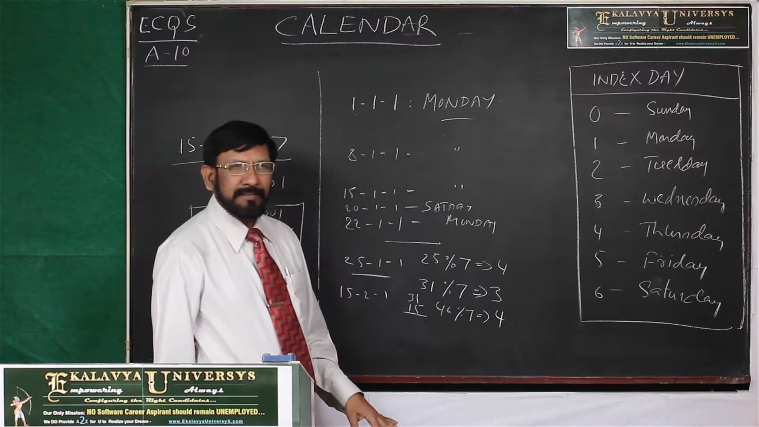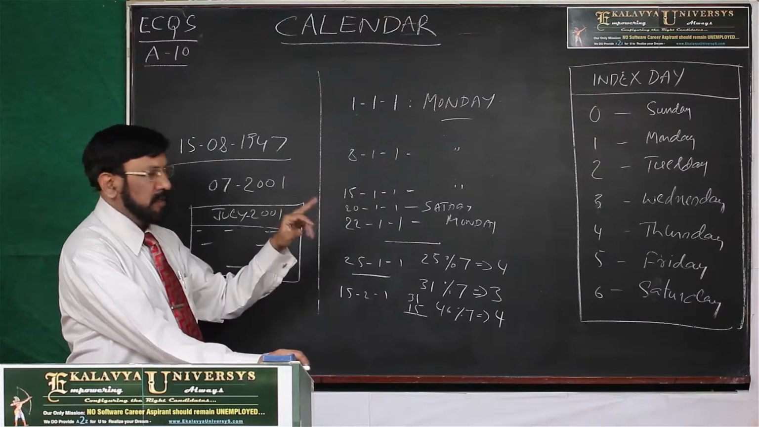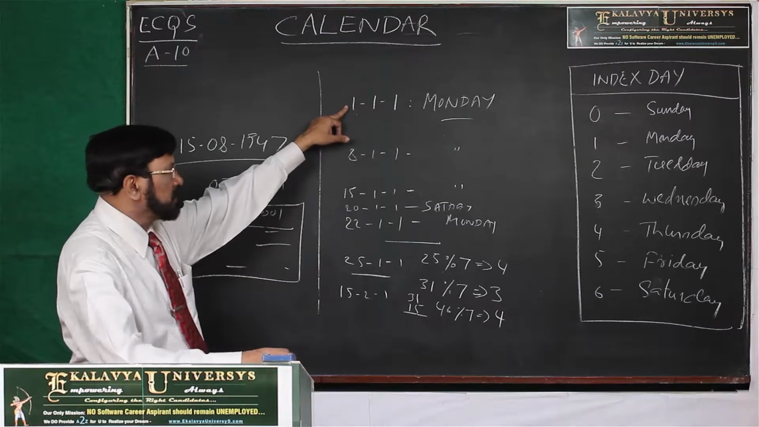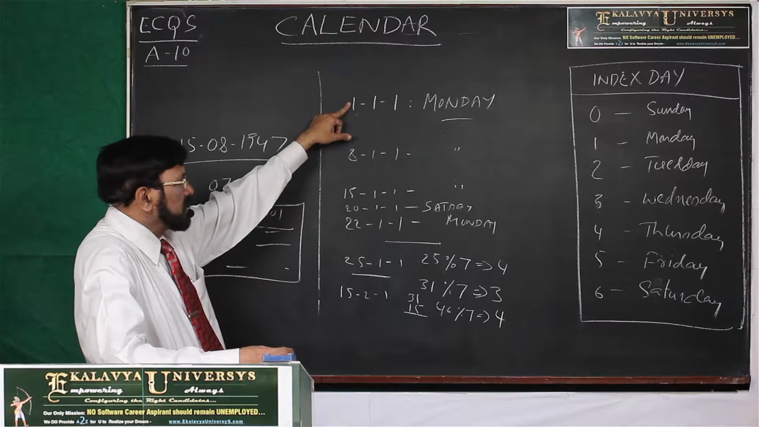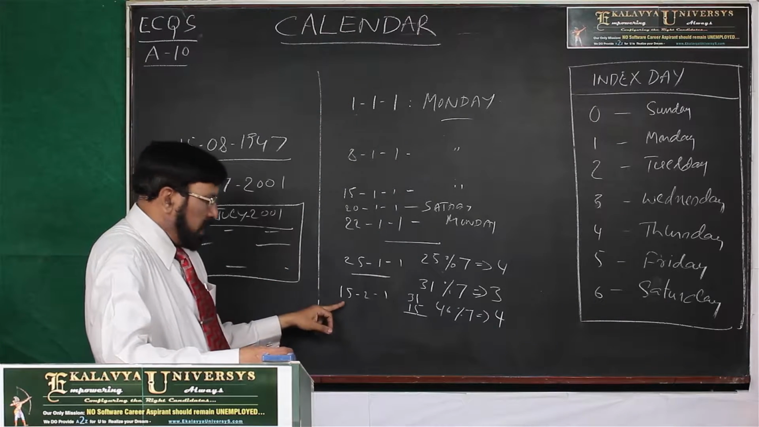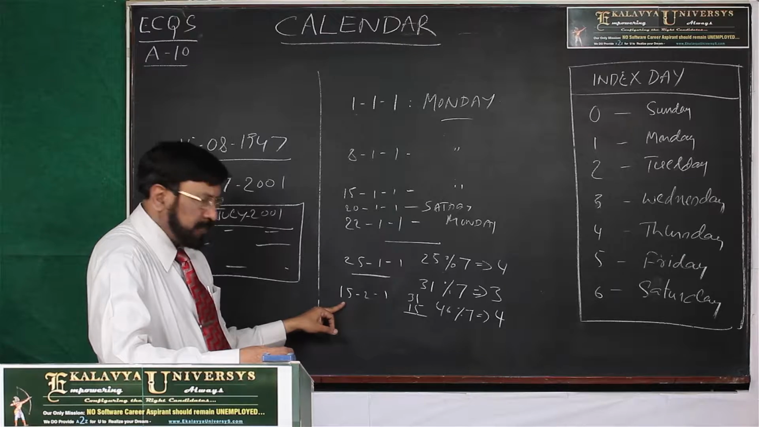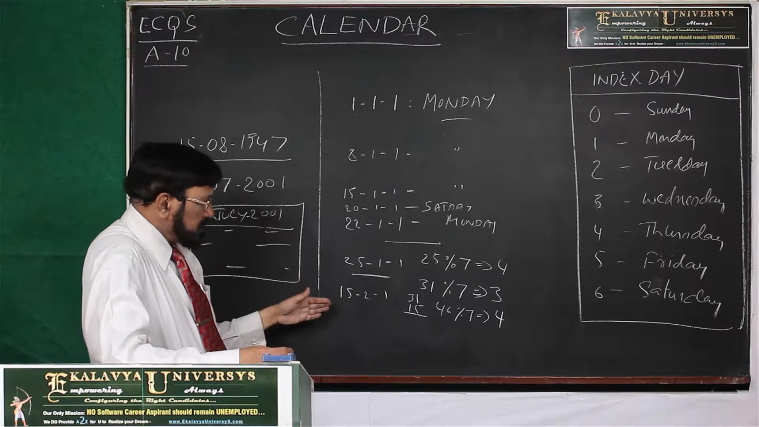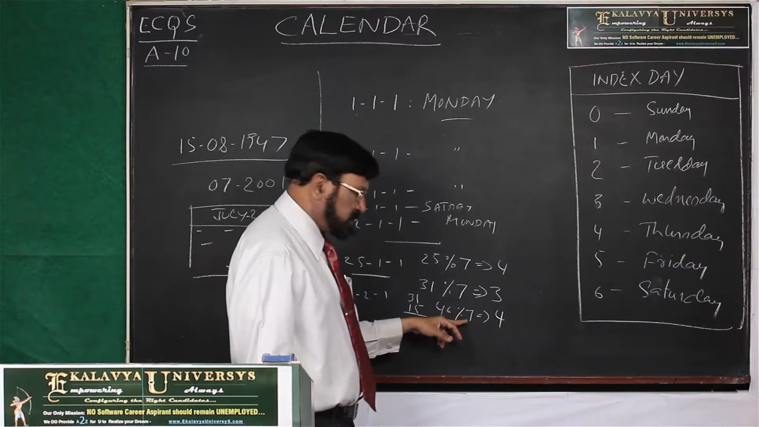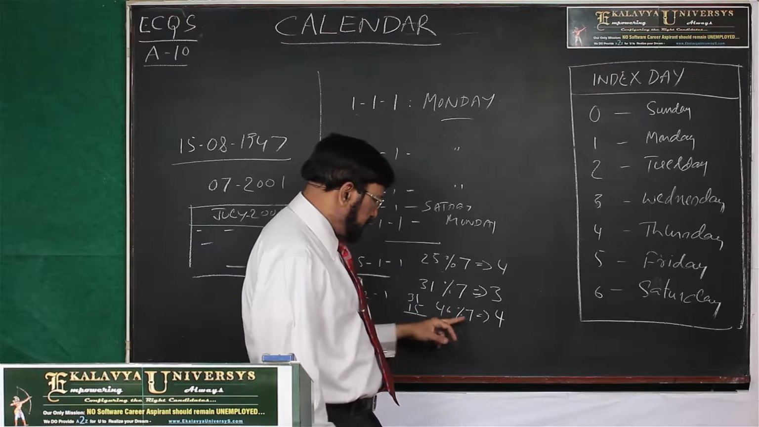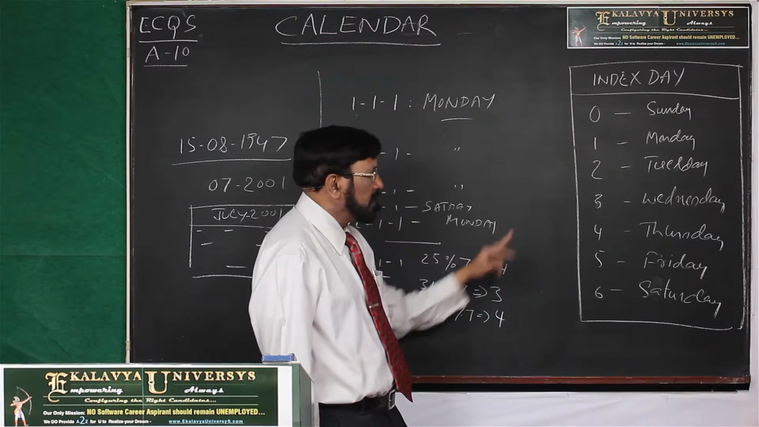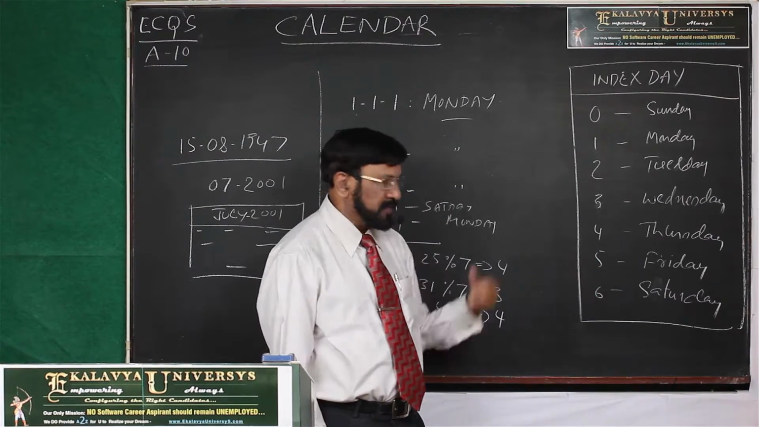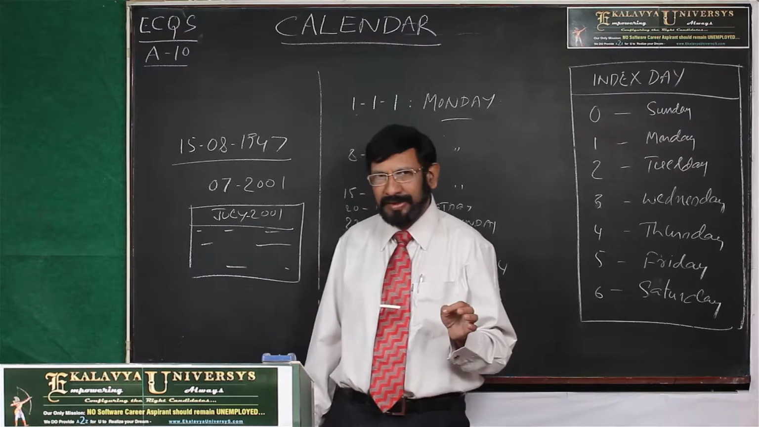In this manner, you have to find out the total number of days from 1/1/1 up to date. Up to date in this case is 15th February year 1. Then you have to find the total number of days and perform a modulus, a remainder operation. Then you can find the index day. By referring to the index days, you can find the day. This is the simple technique.